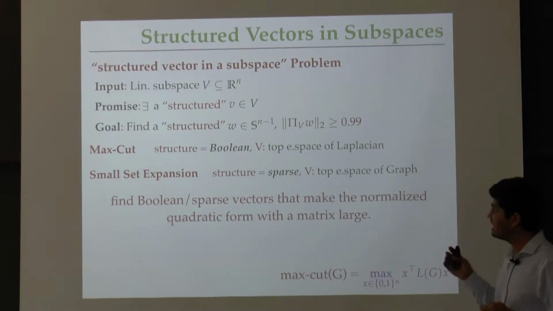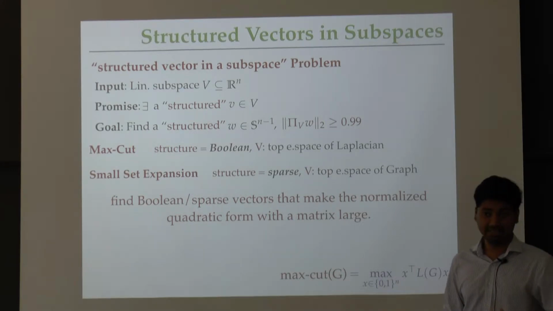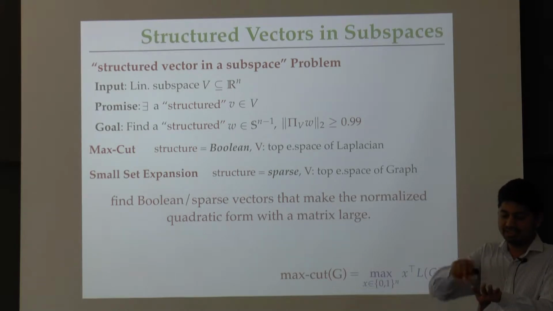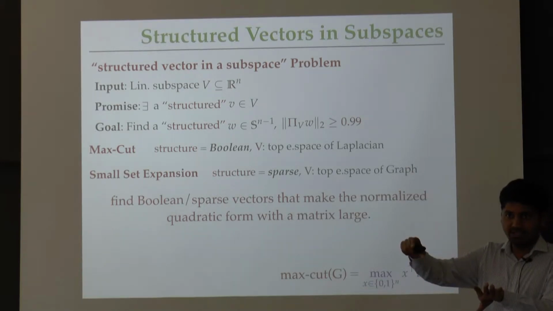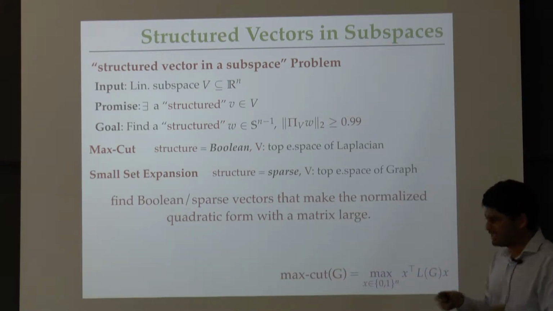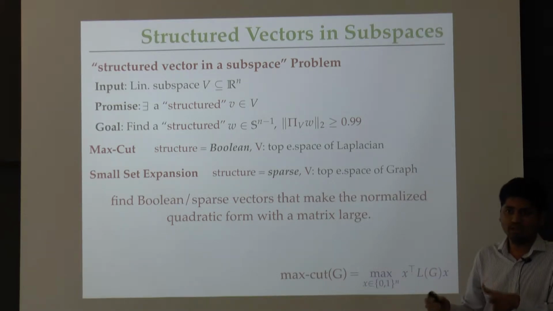And in this case, let me in fact describe this problem briefly to you again. We all know the question of finding a non-expanding set in a graph. Okay. Given a graph, find me a set so that the number of edges that go out of it compared to the maximum possible number of edges that could be there in the graph is minimized. Okay. Now this problem, especially when the expansion coefficient is a constant, is sort of easy to solve using the so-called Cheeger's inequality. Okay.